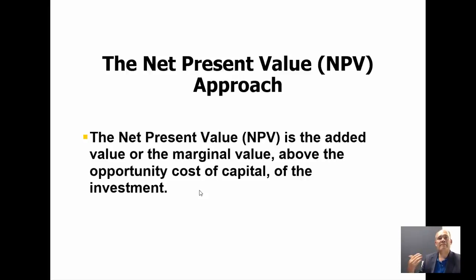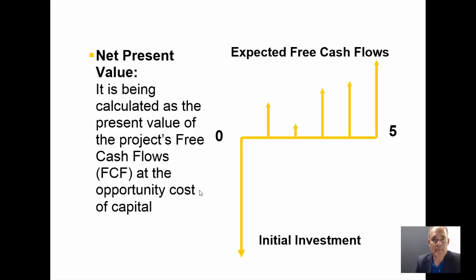In other words, the investment is going to provide you with a marginal return in excess of the opportunity cost of capital. So you're going to earn the opportunity cost of capital plus the monetary units that the net present value offers you as being positive. Okay? So this is the way in which you should think about the net present value.